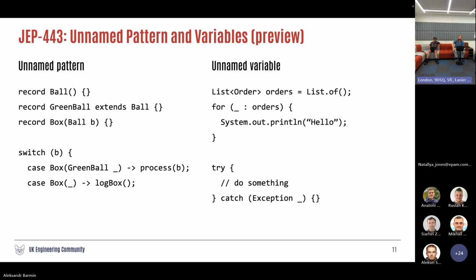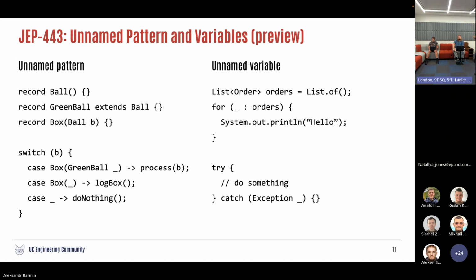If I don't want to deal with box at all, and I don't really care what's inside my box, I can just write box and underscore in it. If I don't care completely, do nothing. And now we should pay attention to the right-hand side. Let me try to highlight it. So line by line, if we're just iterating over the list and we don't care about the iterator, we can write underscore instead of it.